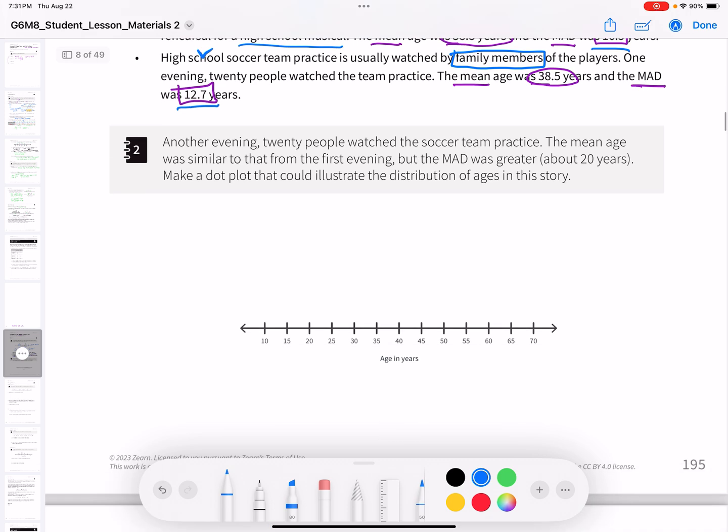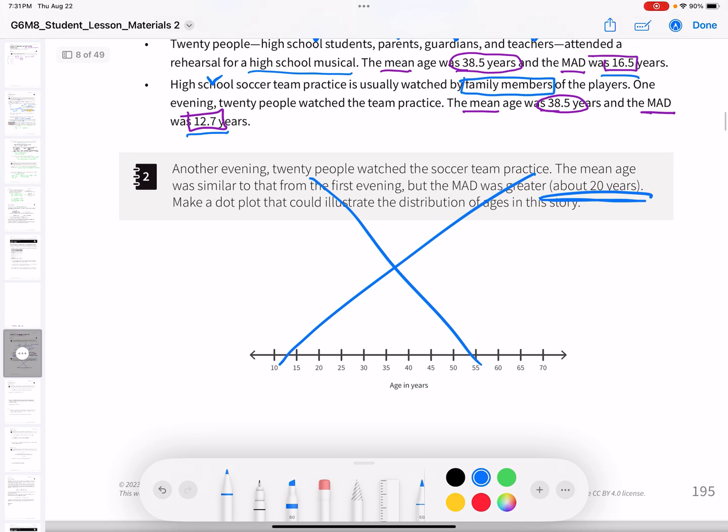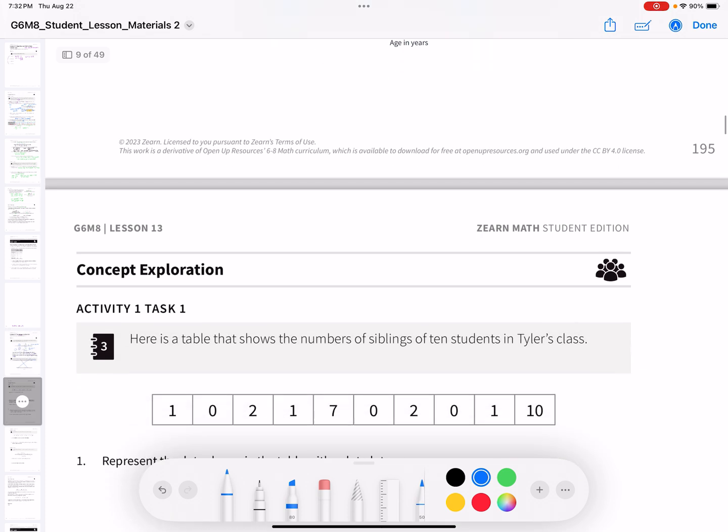Another evening, 20 people, oh, I forgot. We're going to skip this one. This one, it's not going to help us in the long run. It's just because the MAD is 20 years instead of 12.7 or 16.5, it's going to be more spread out. But I don't want to have to graph that with you and talk you through that because it gets confusing and it's not worth it to get confusing. So we're going to skip that.